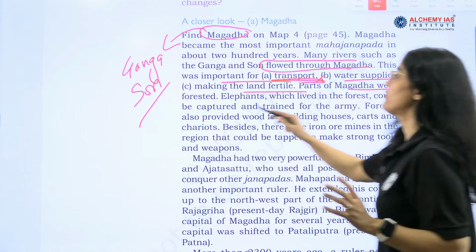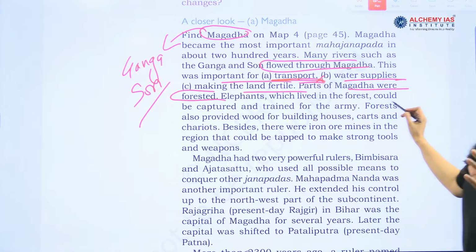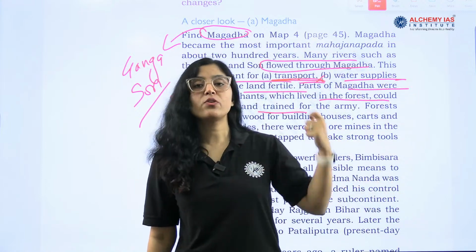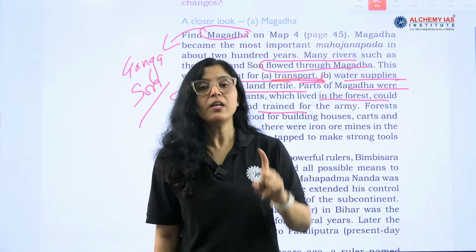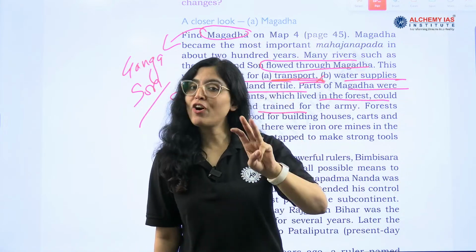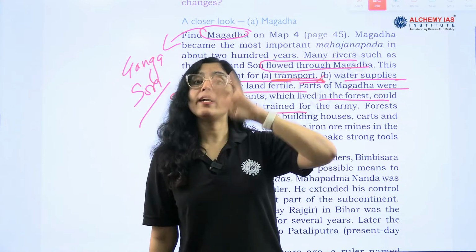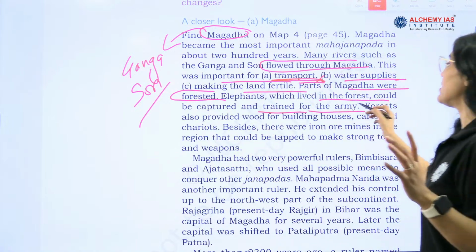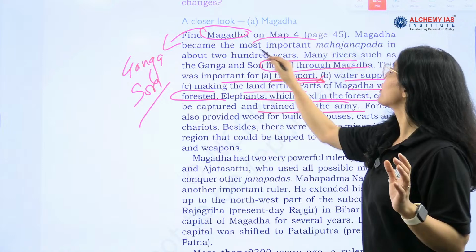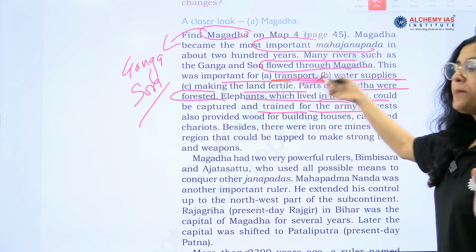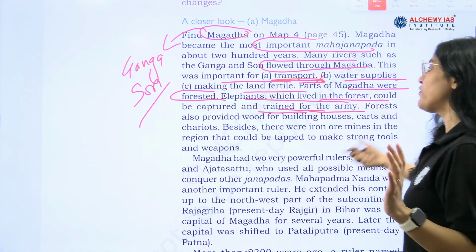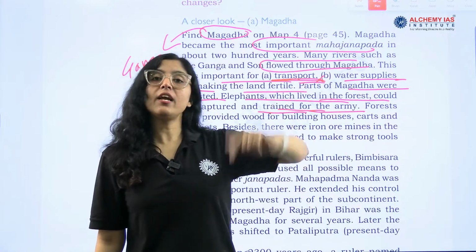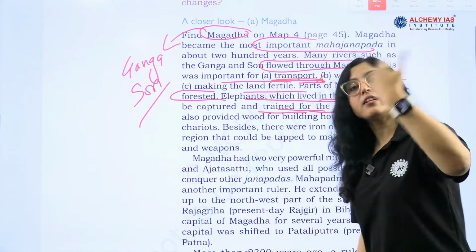Parts of Magad were forested, right? And then elephants which lived in the forest could be captured. So see why Magad emerged as the strongest. So reasons are being given that Magad had iron. Second thing, Magad had rivers, Magad had forest. From forest they were getting timber. Magad had elephants also, which will be providing strength to the army. Yes or no? So these are the reasons why Magad emerged as the strongest, most important Mahajanpada, right? Okay. So elephants which lived in the forest could be captured and trained for war, right? This is how they got an advantage over others, and this is how they emerged the strongest.